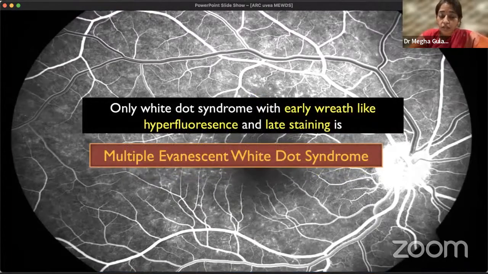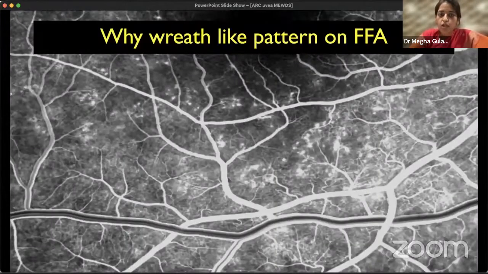So any white dot syndrome you are seeing which has early wreath-like hyperfluorescence and late staining on FFA is multiple evanescent white dot syndrome. Now I have explained the wreath-like pattern so many times. So why is this wreath-like pattern seen on FFA?